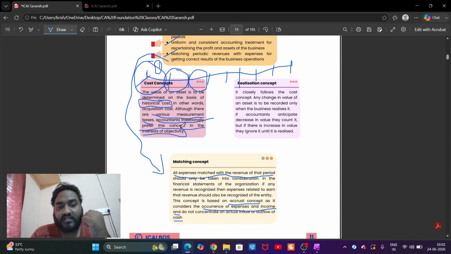Since there is objectivity here, for market value or fair value, especially fair value, what is fair value? We will talk about fair value later. Fair value is subject to interpretations, like subject to decision making. But for acquisition cost, there is no subject to decision making.